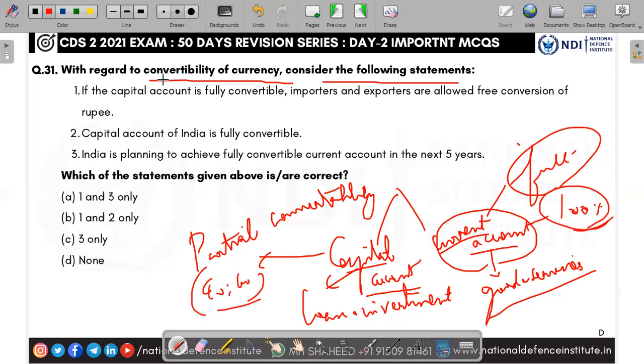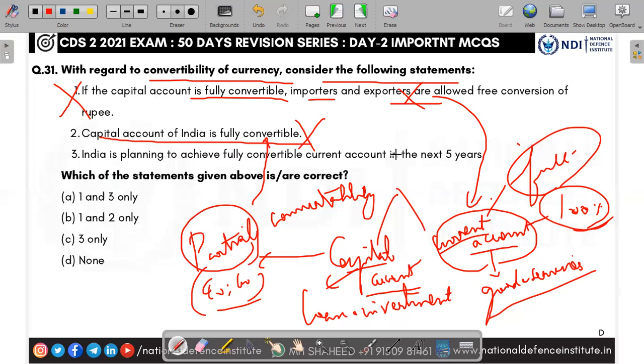Now you come to the statement here. If the capital account is fully convertible, importers and exporters are allowed free conversion of rupee. Importers and exporters are related to current account and not capital account. First statement is wrong. Second, capital account of India is fully convertible. No, only partial. Current account only is fully convertible.